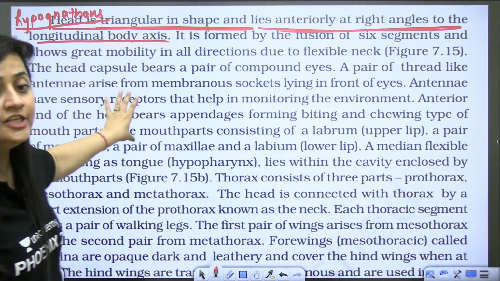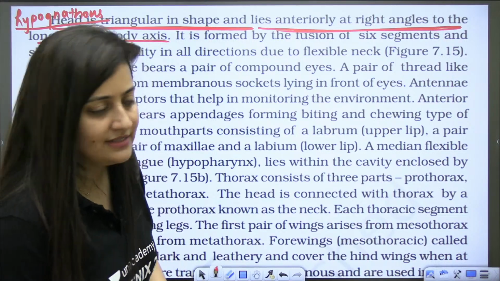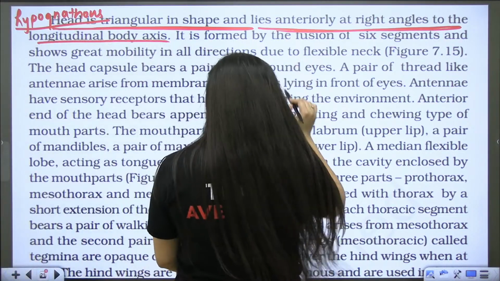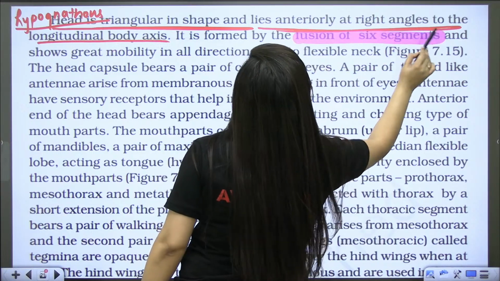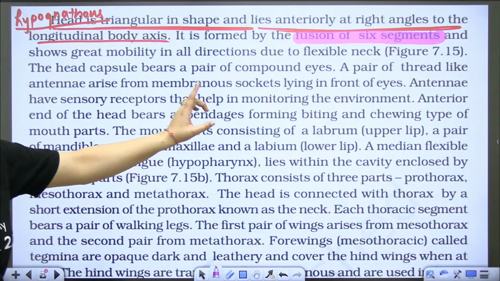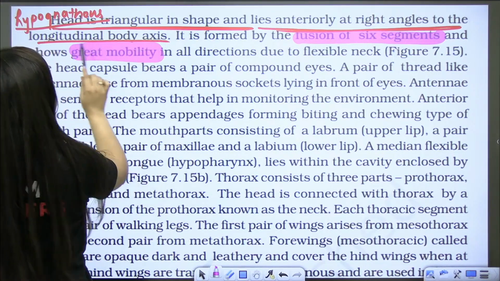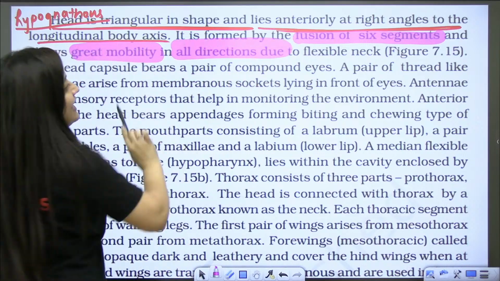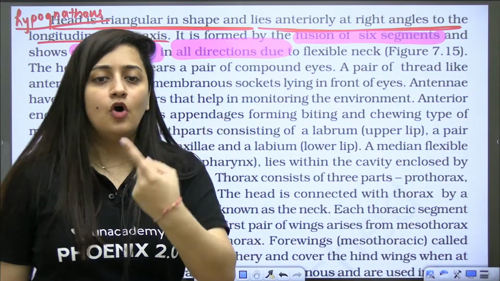That is why you need a teacher to decode your NCERT. Clear? So it is formed by the fusion of 6 segments and it shows great mobility in all the directions. The cockroach head shows great mobility, movement in all the directions.